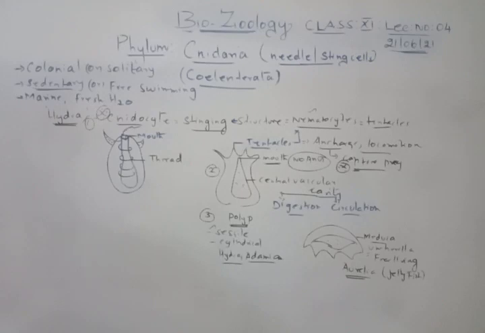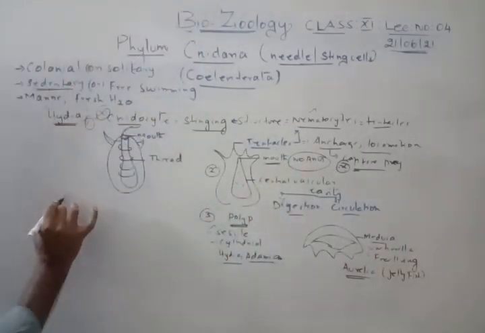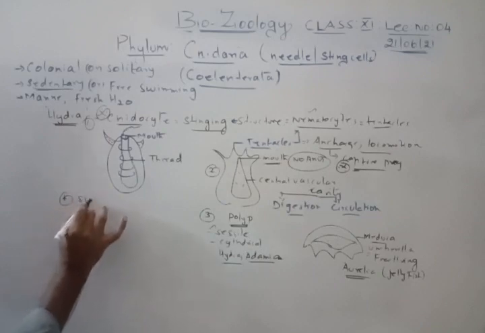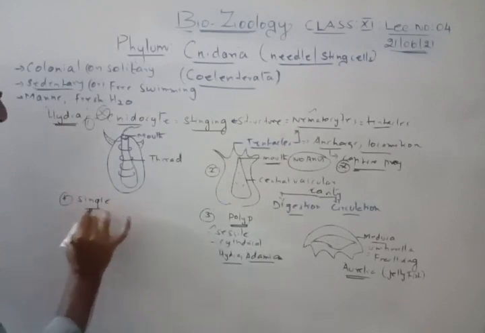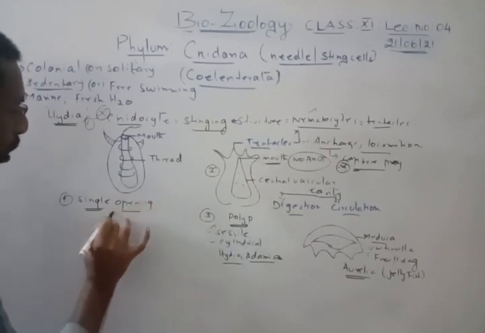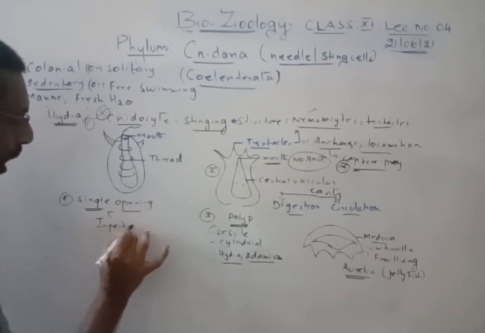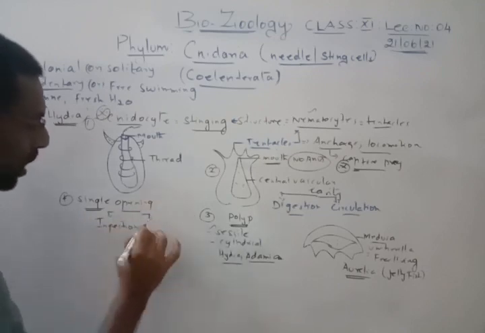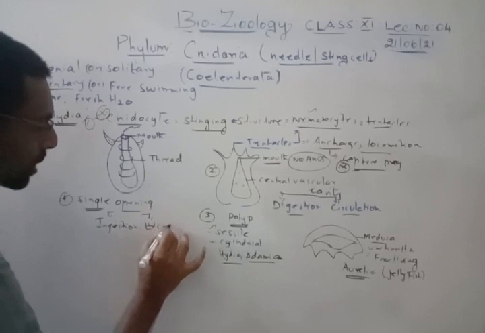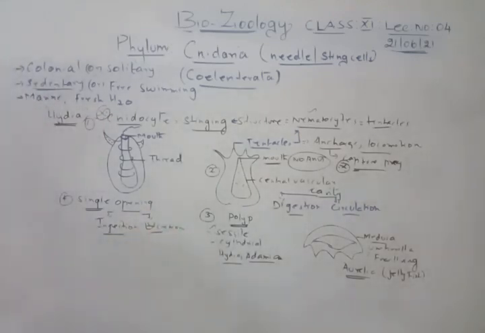So since it has a single mouth and no anus, the fourth part we will talk about is the mouth. A single opening will be there. So since it is a single opening, it is used both for ingestion, taking in food, and for egestion or excretion. Single opening for both.